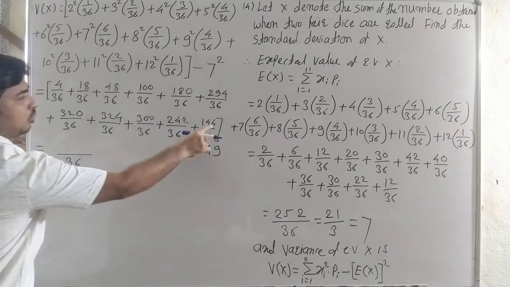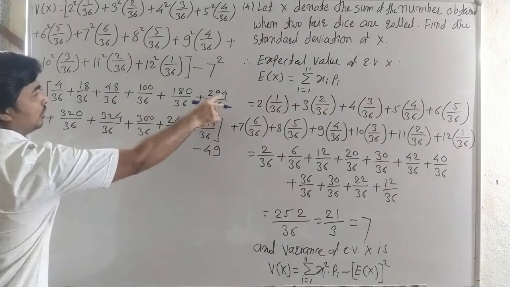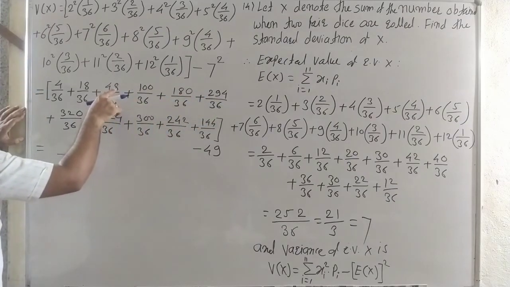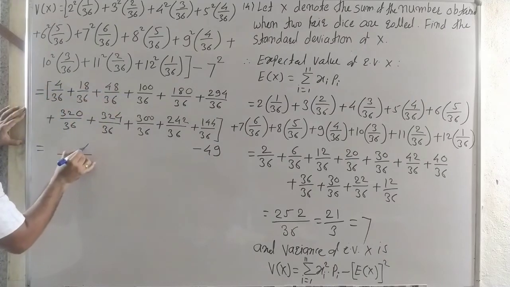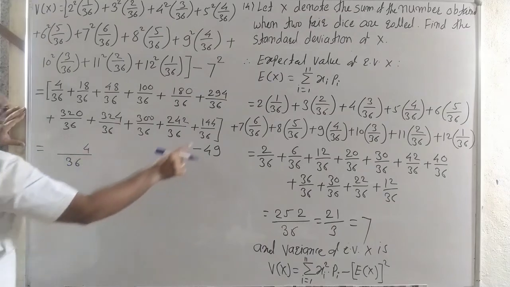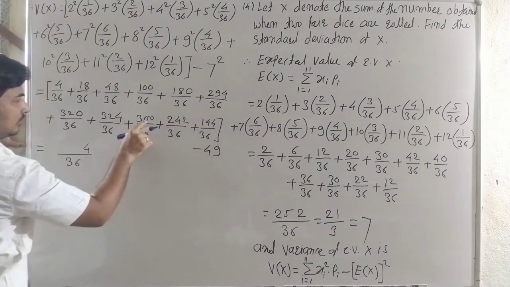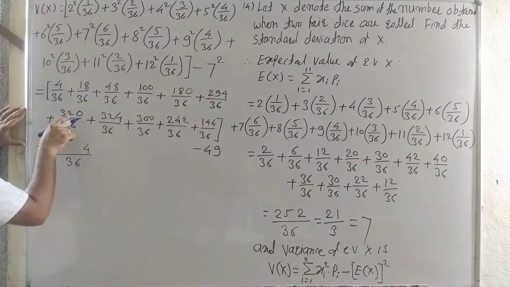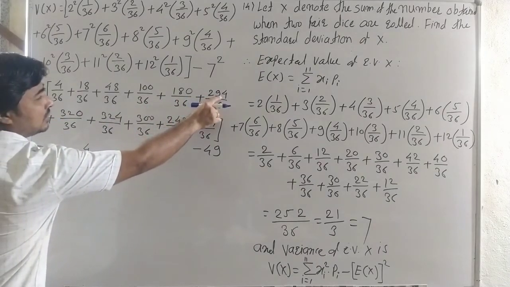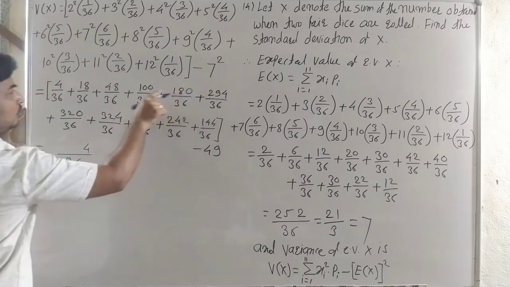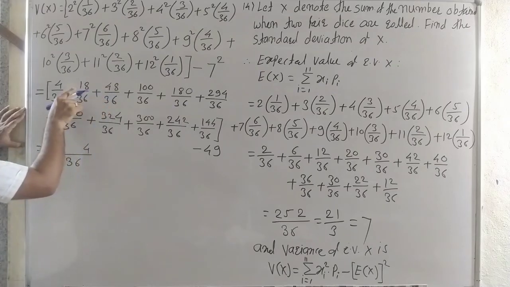Okay, now 4 plus 2, 6, 6 plus 4, 10, 10 plus 4, 14, 14 plus 8, it is 22, 22 plus 8, it is 30, and plus 4, it is 34. Okay, carry 3. Now 3 plus 4, it is 7. 7 plus 4, 11, 11 plus 2, 13. 13 plus 2, 15. 15 plus 9, 24. 24 plus 8, 32. 32 plus 4, it is 36 and 37.